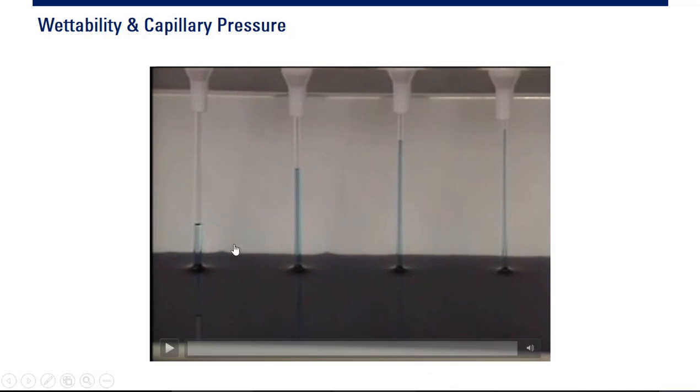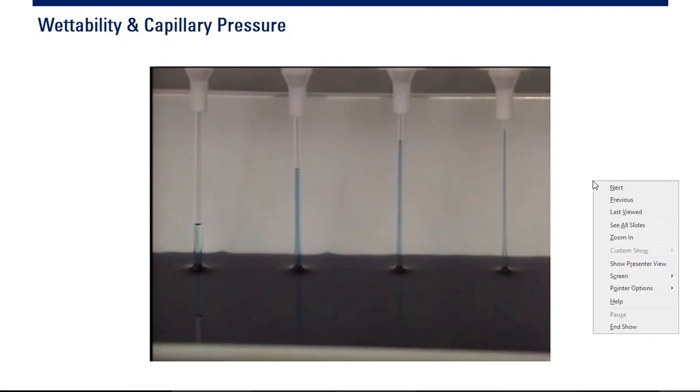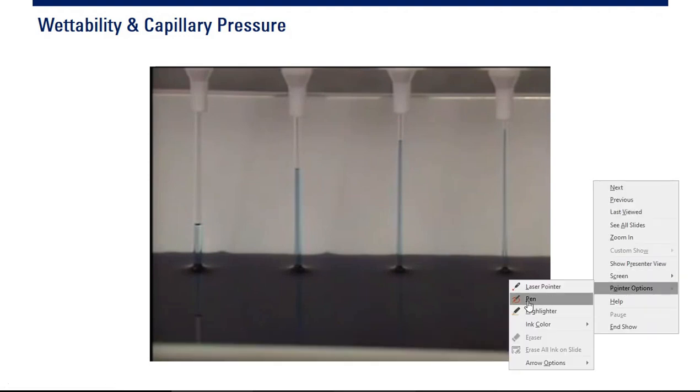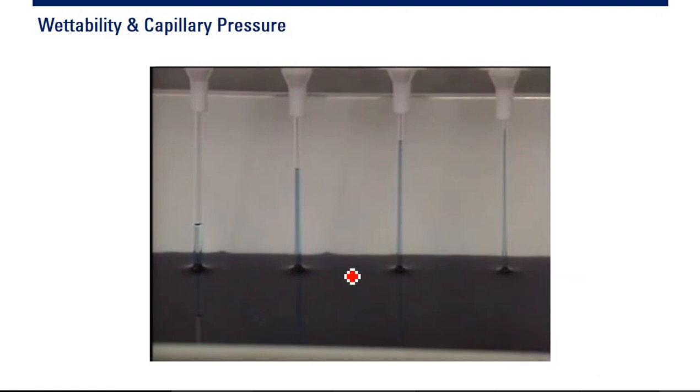Okay, so as you can see here, we have 4 tubes with different radius, jari-jari berbeda, or different diameter. This is the biggest one, and then medium, and this is the smallest one. And the video said that the capillary pressure is determined by interfacial tension, tegangan permukaan, and also the radius of the tube.